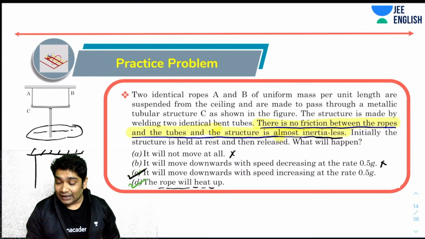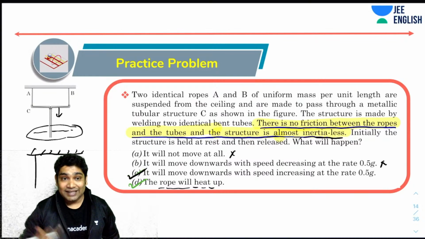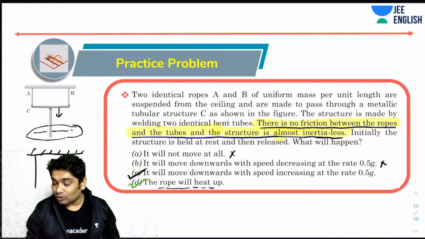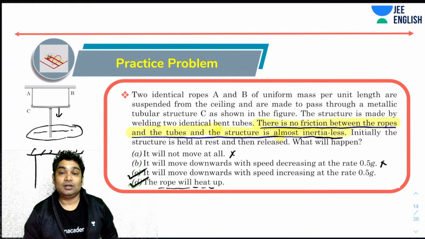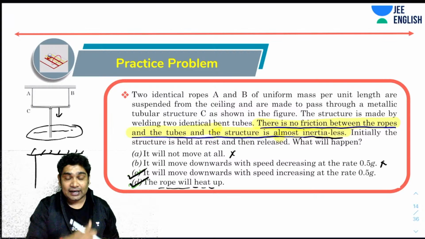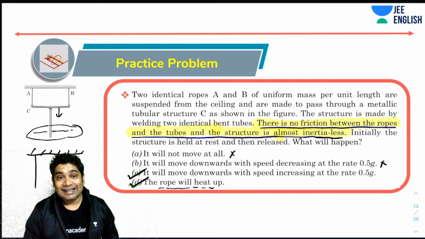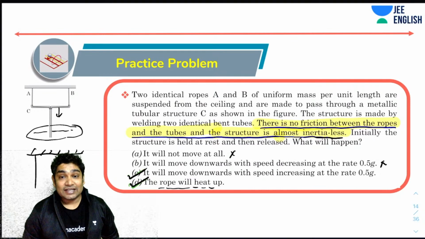The kinetic energy that it is gaining during its downward motion would finally be dissipated, and that is why this rope will heat up, towards the end of the journey. When there is no more rope left to gain that kinetic energy, all that kinetic energy will start getting dissipated in the form of heat. So you can let me know if you followed the logic and the solution. If there was any part you did not follow, you can tell me.